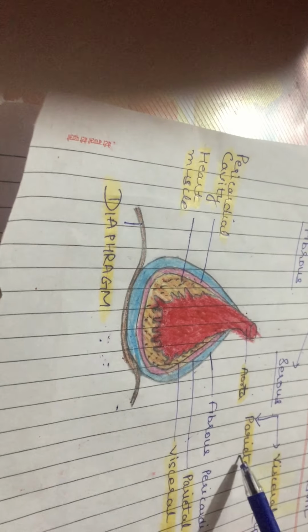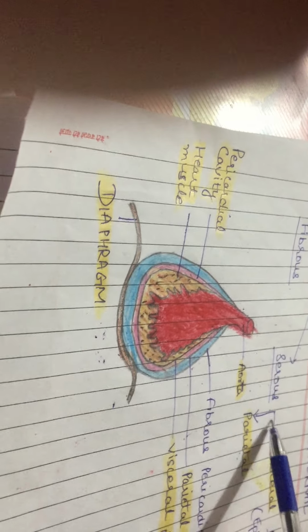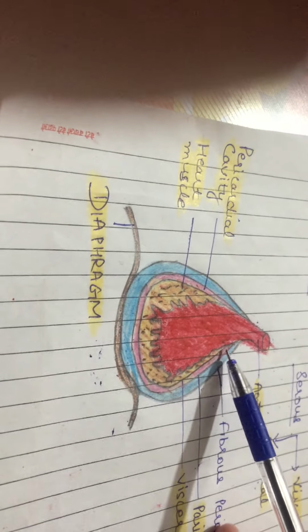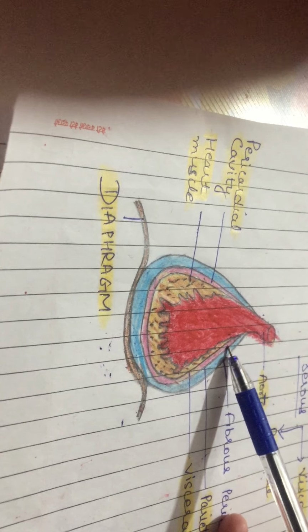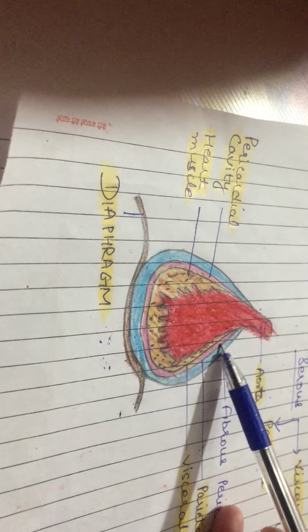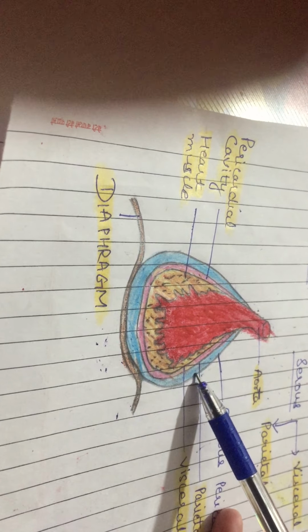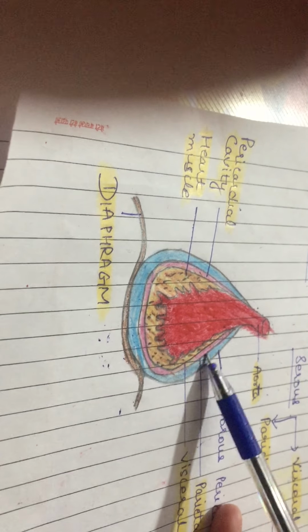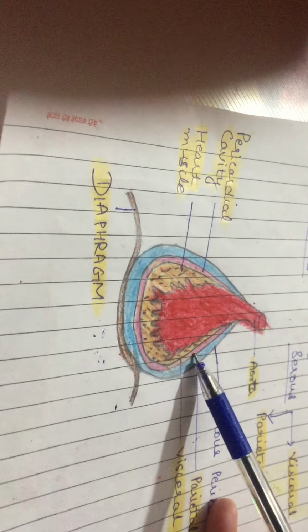Now come to the serous pericardium. Serous has two layers: one is the parietal and one is the visceral layer. As I have drawn, this is the parietal layer, which fuses with the inner surface of the fibrous pericardium. Blue one is the fibrous pericardium. This is the inner surface of fibrous pericardium. So the parietal layer